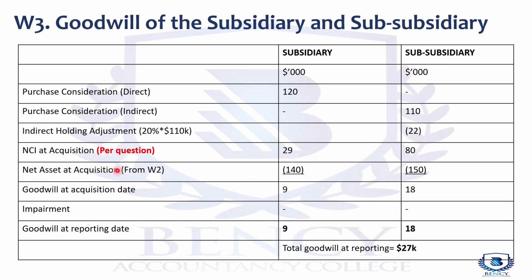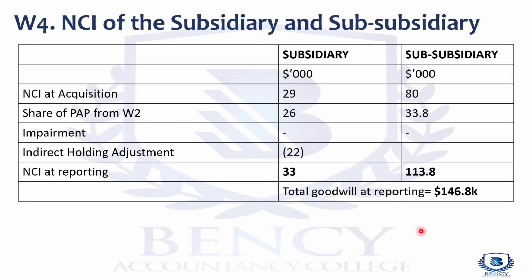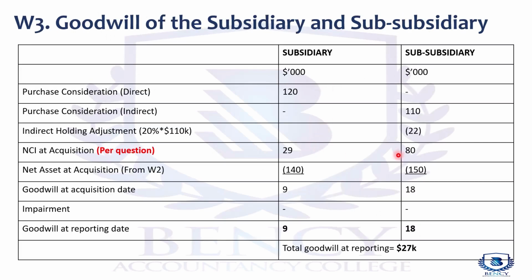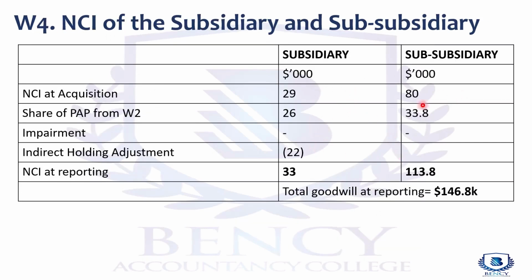So we have our net assets at acquisition from working 2, 140, 153. Goodwill at acquisition date is 9 and 18. You have to show one goodwill. There's no impairment, as the question has already indicated. So the total goodwill to be shown in the accounts is 27,000. Our non-controlling interest at acquisition we were given, so there's 29,000 and 80,000. Our share of post-acquisition profit from working 2 will bring it similar to illustrations 1 and 2. No impairment of goodwill. Then we do an adjustment for indirect holding adjustment, so 22. Then our NCI here is 33,113.8. We have to show one figure.